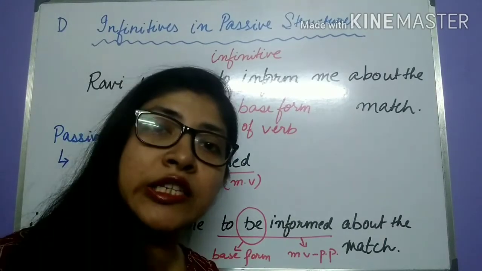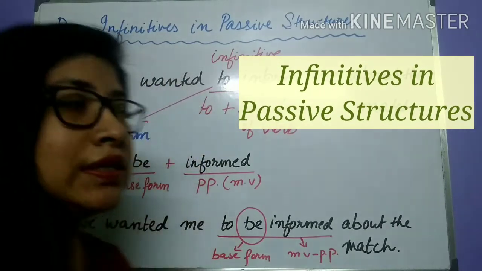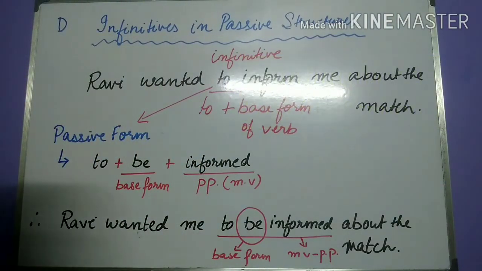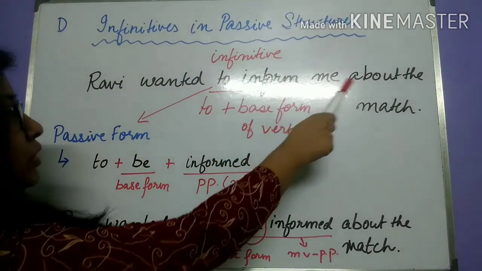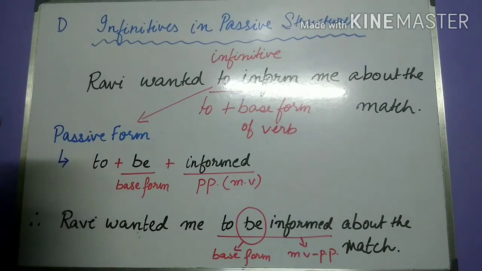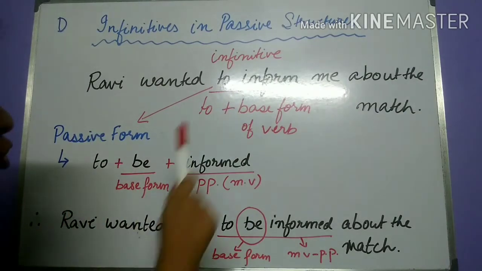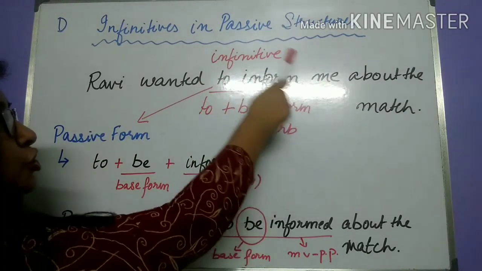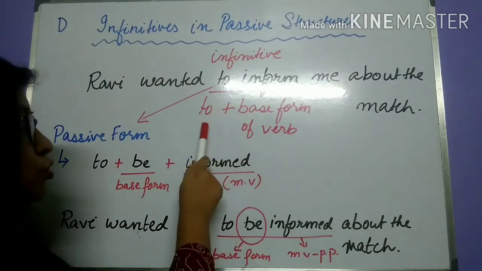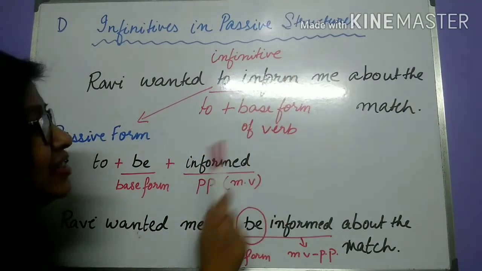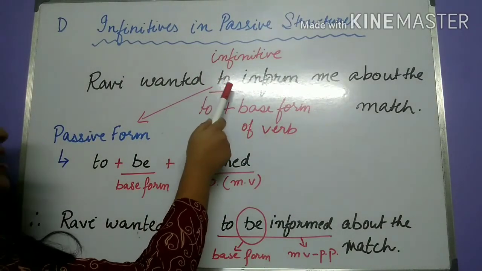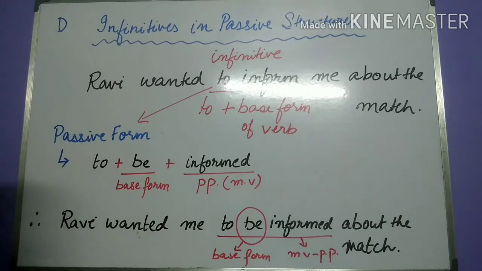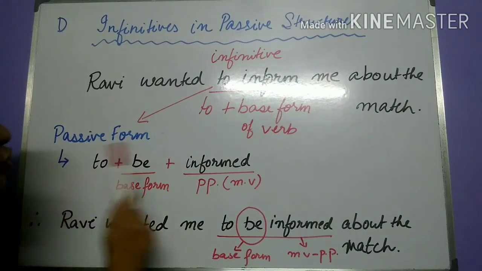Now I come to the last part of today's work, that is the infinitives in passive structures. Okay, so Ravi wanted to inform me about the match. In this case, to inform is an infinitive. Now what is the structure of this infinitive over here? To plus inform in its base form. Now when an infinitive changes into the passive form, there is a change in the structure.